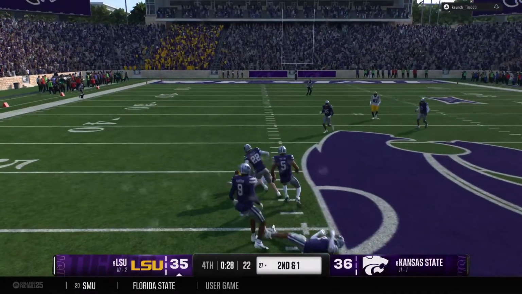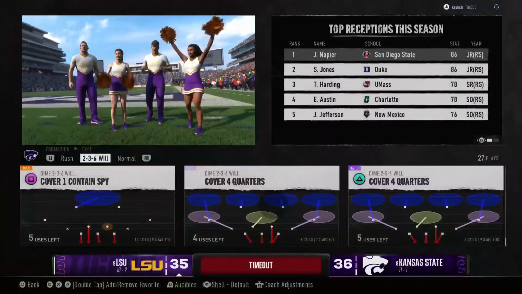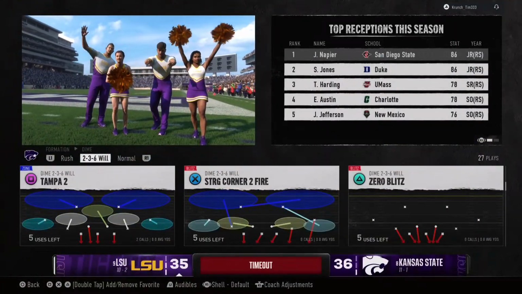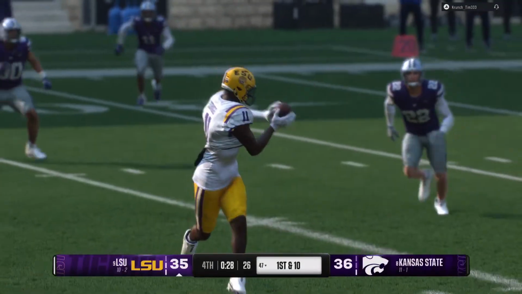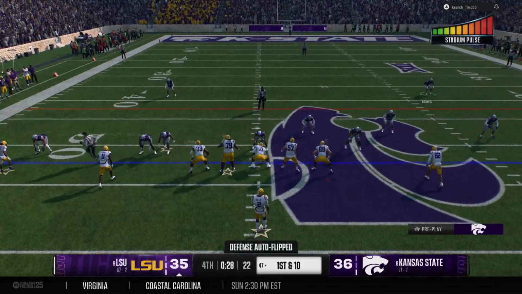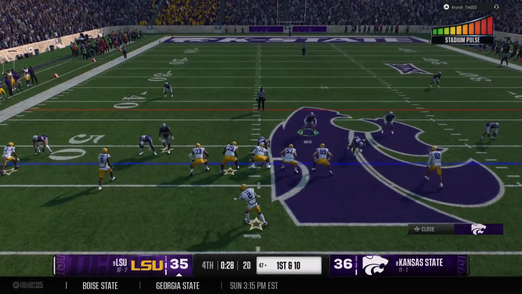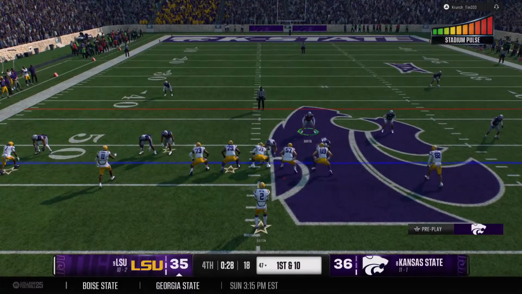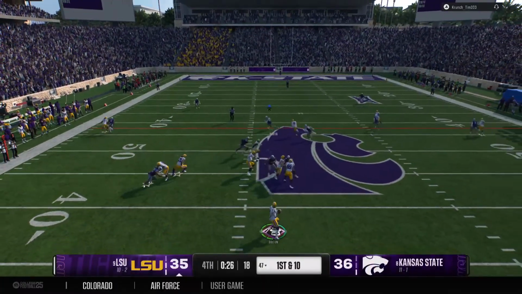And he finds a wide-open receiver. They forgot about him downfield. The offense signals for timeout. 28 seconds remaining on the clock. Defenses all around the country have got to do a better job of keeping an eye on these little guys from the slot. They can dismantle a defense with their speed and quickness in the open space.